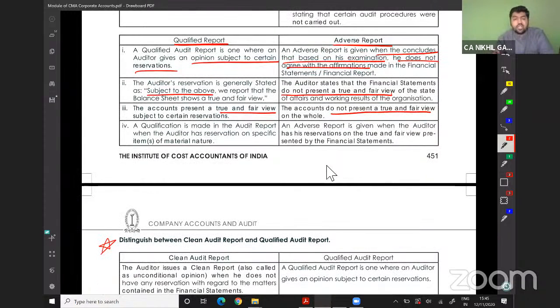Qualification. A qualification is made in the auditor's report when the auditor has reservation on specific material items. The adverse report is given when the auditor has a reservation on the true and fair view of the financial statement. Everything is wrong in case of an adverse report.